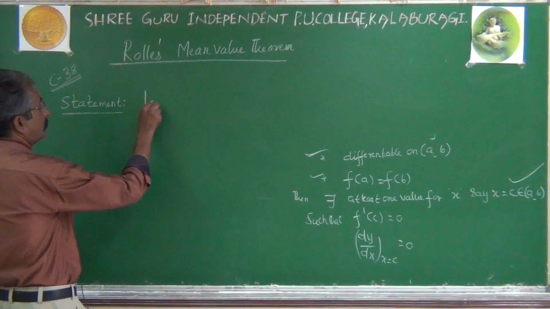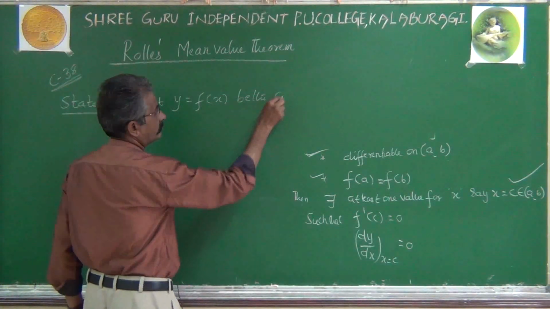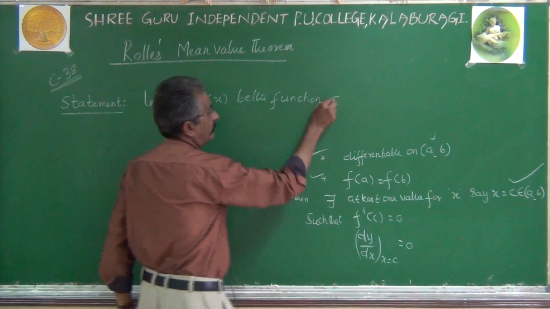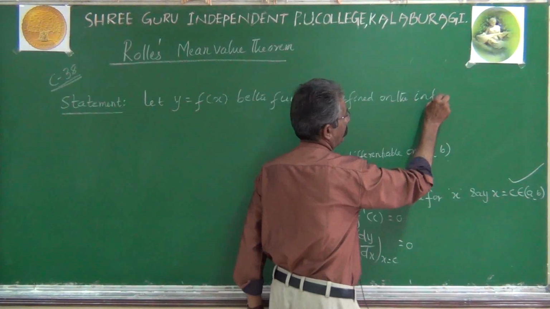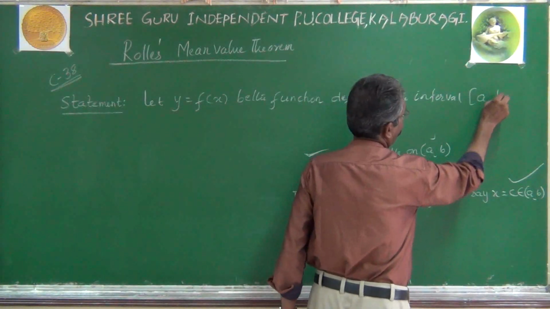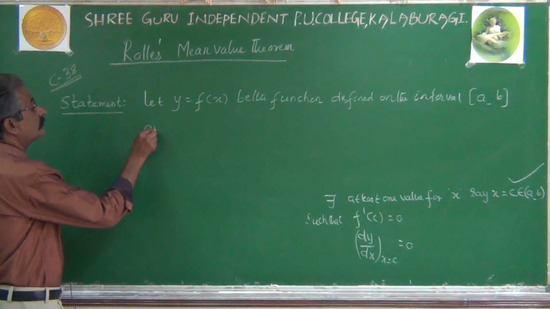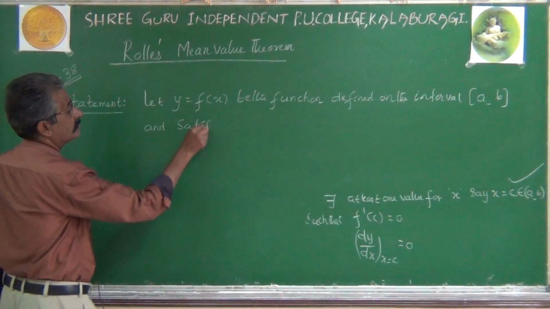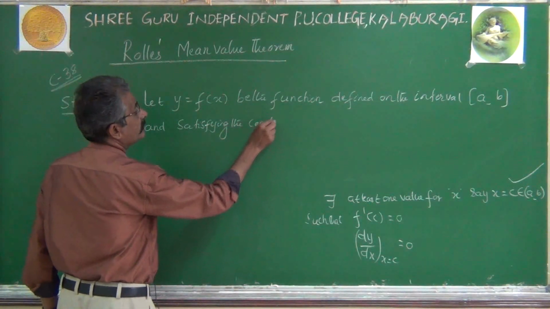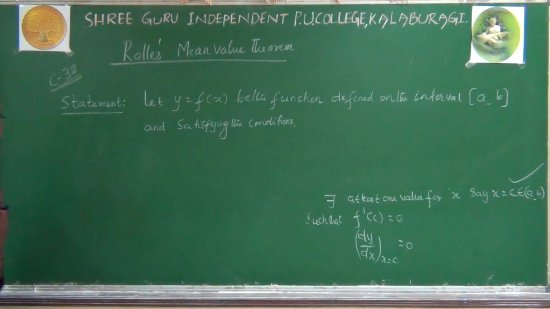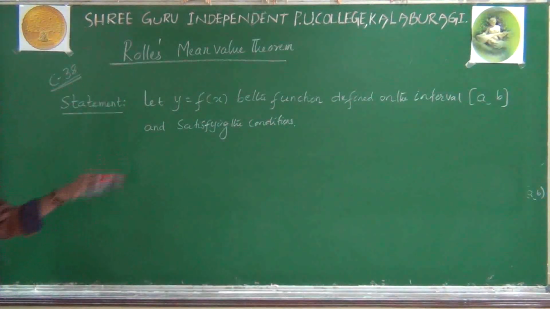The statement: let y equal to f of x be the function defined on the interval a comma b, satisfying the conditions, or obeying the conditions.